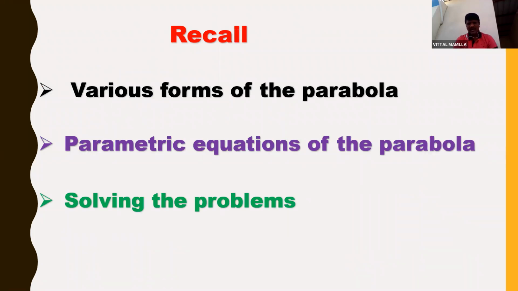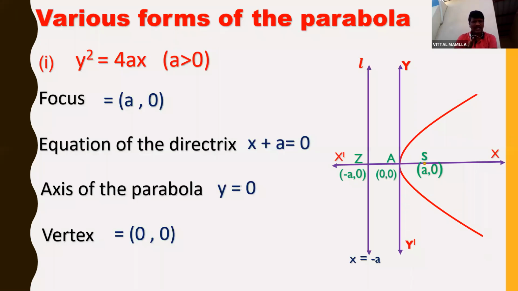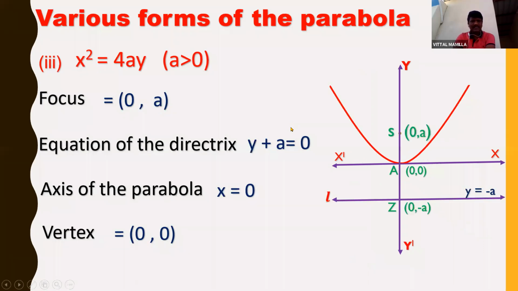So various forms of parabola, what are the parabolas we learned? Just quickly we will recap. Y square is equal to 4ax, focus a comma 0, equation of directrix is x plus a is equal to 0, axis of the parabola is y is equal to 0. And the next important one is x square is equal to 4ay, focus is 0 comma a, equation of the directrix is y plus a is equal to 0, axis of the parabola is x is equal to 0.